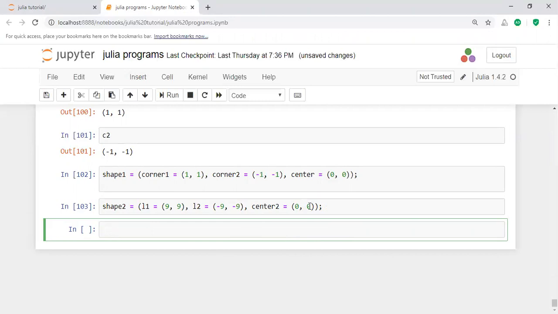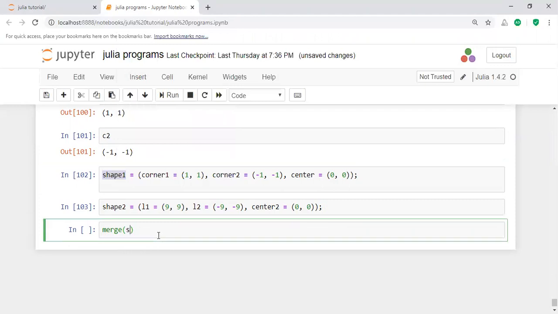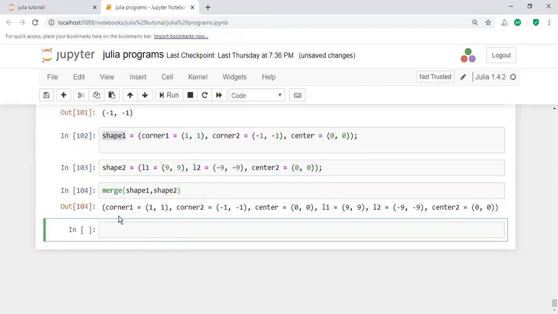That means you cannot merge the two tuples in the ordinary way, but here you will merge the names of tuples: merge shape 1, comma, shape 2. The merge function is used to merge the two tuples. If you execute this one, it will merge like this: corner 1, corner 2, corner 3, comma, L1, L2, L3. In this way you will perform the different tuple operations.